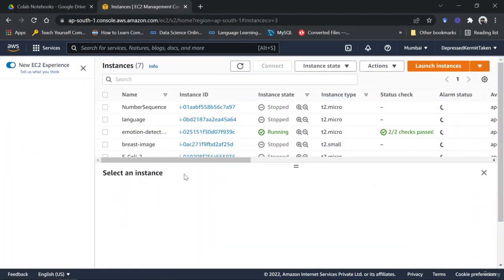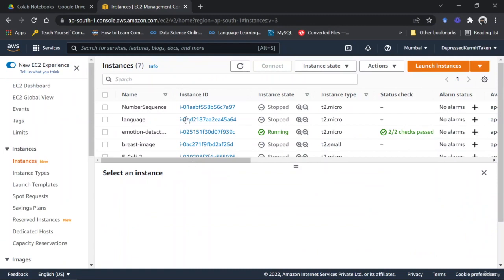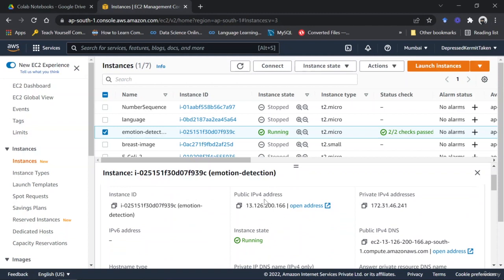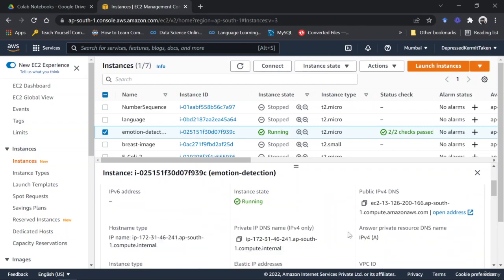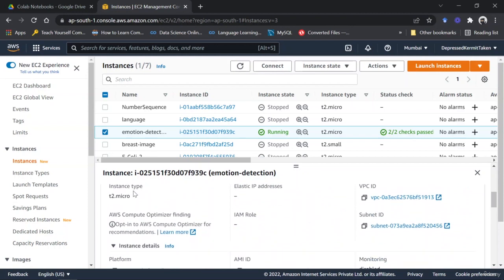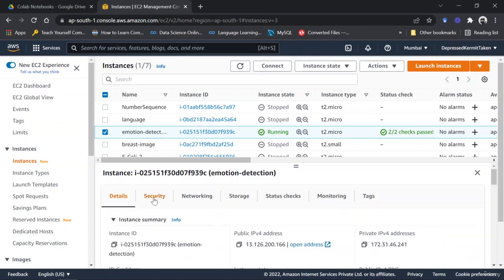Once you have created it, you would be redirected to your dashboard. I've already created one, which is the motion detection, and you can see that it's running. It provides you with details of your instance, right? What is the public IPv4 address? What's the IPv4 DNS? What's the private IPv4 address? Which instance type I'm using? What is the VPC ID? What's the subnet ID? Then you can move forward with security.